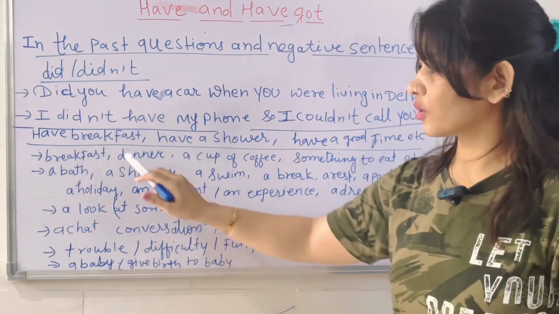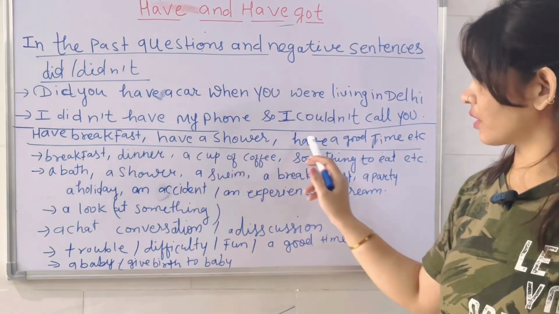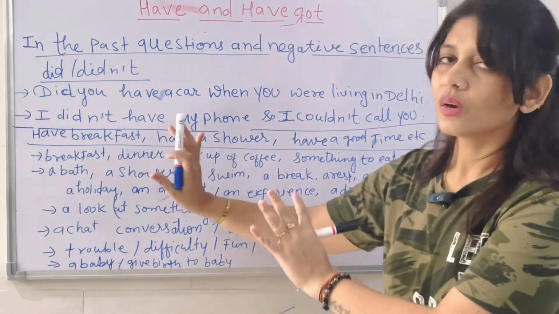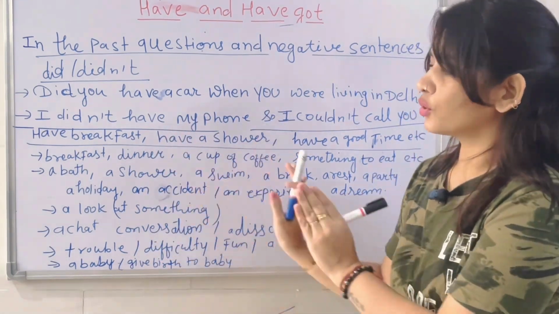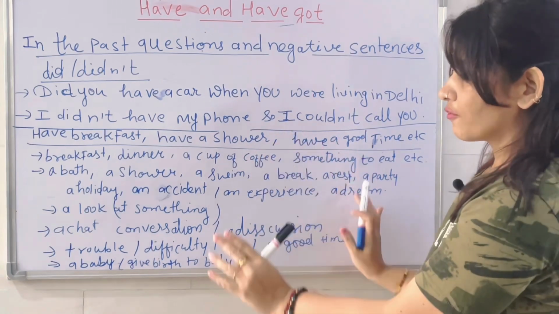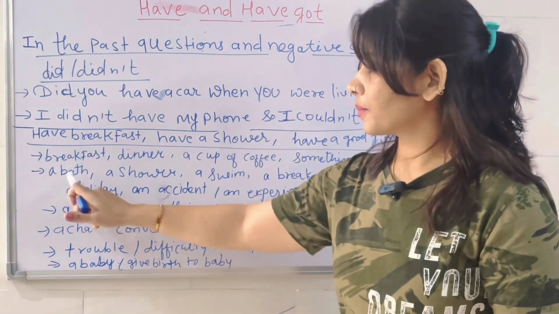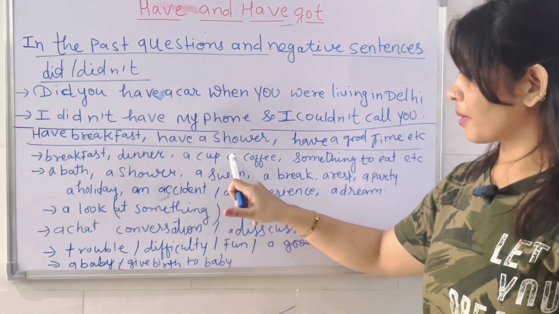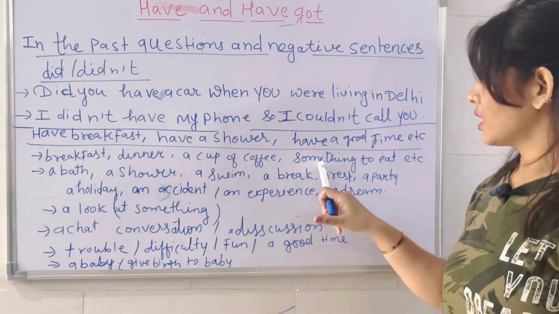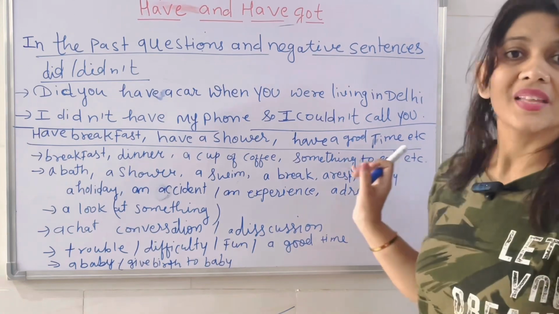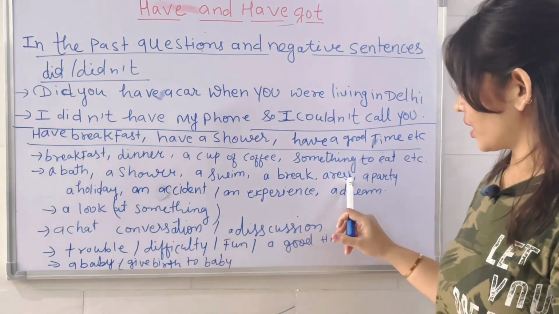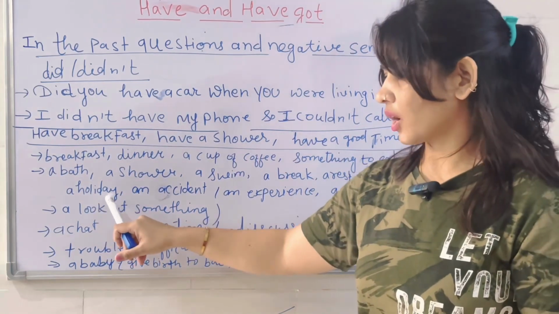These are the forms. Okay. Have breakfast, have lunch, have a shower, have a good time, etc. While using these words you have to use have. Okay. जल्दी जल्दी पढ़ लेते हैं. Have breakfast, have dinner, have a cup of coffee, have something to eat, etc. Okay. Have a bath, have a shower, have a swim, have a break, a rest, a party, have a holiday.